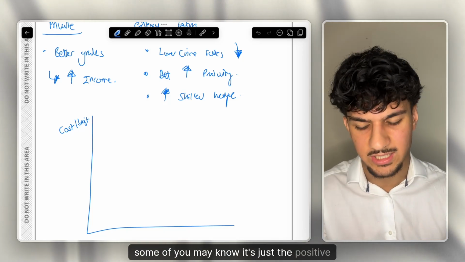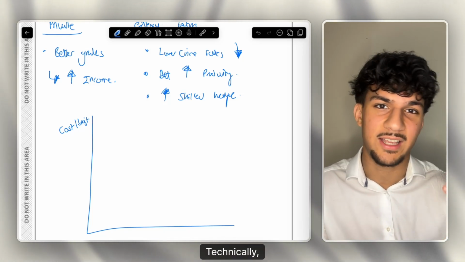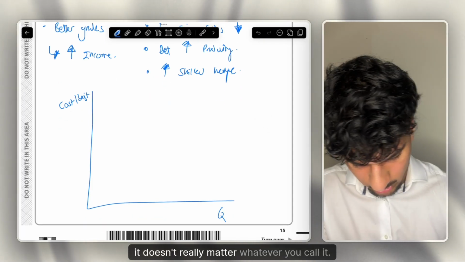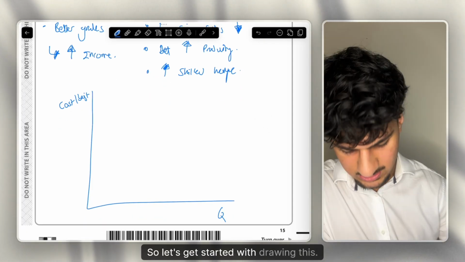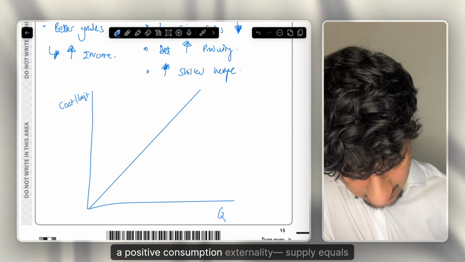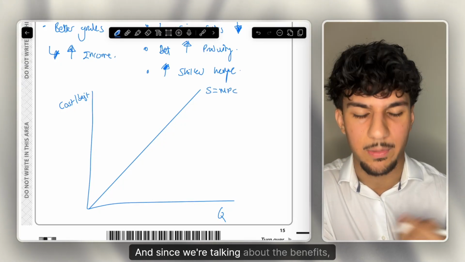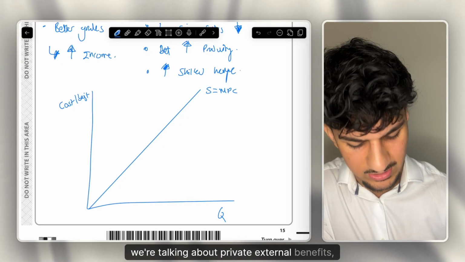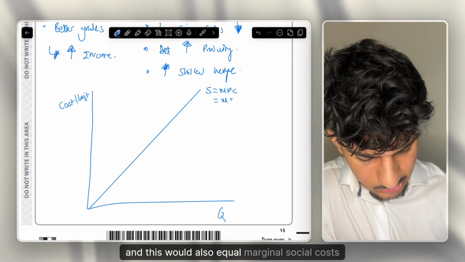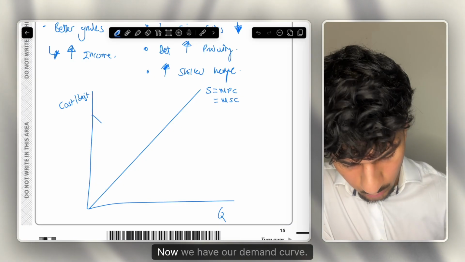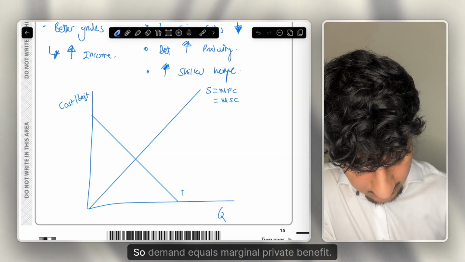which some of you may know as just the positive externality diagram. Technically, it is a positive consumption externality diagram, but it doesn't really matter whatever you call it. So let's get started with drawing this. So of course, a positive consumption externality: supply equals marginal private costs, and since we're talking about the benefits, we're talking about private and external benefits, and this would also equal marginal social costs, since we're not focusing on the costs here. Now we have our demand curve, so demand equals